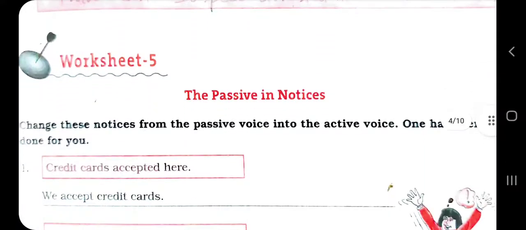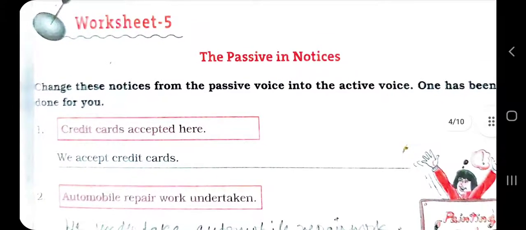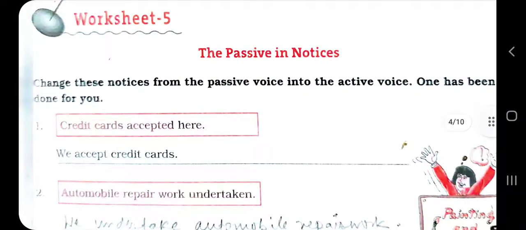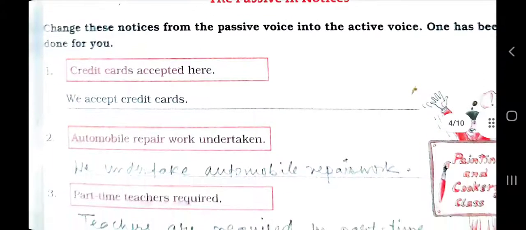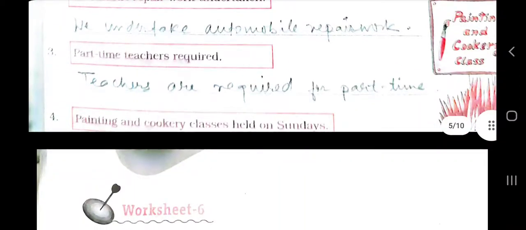Now worksheet 5, the passive in notices. Change these notices from the passive voice into active voice. One has been done for you. Credit cards accepted here. We accept credit cards. Automobile repair work undertaken. We undertake automobile repair work. Part-time teachers required. Teachers are required for part-time. Paintings and cookery classes held on Sunday.